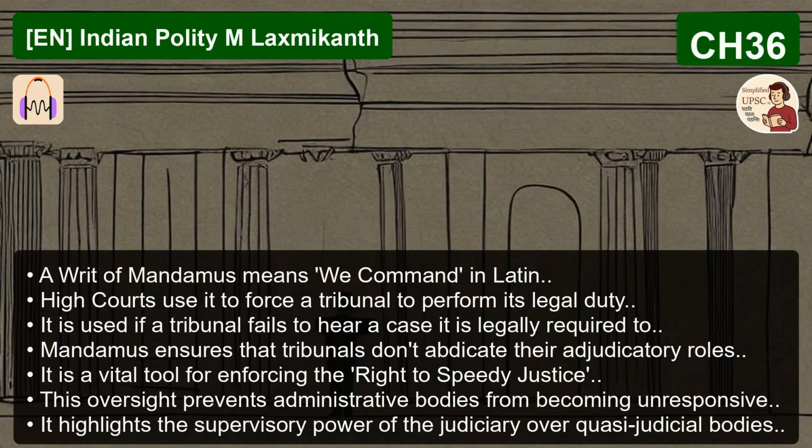It ruled that the power of judicial review, the power of higher courts to review the decisions of all lower courts and tribunals, is an integral part of the basic structure of the Constitution. And what that means is that this power is immune from amendment. It can't be taken away. So the L. Chandra Kumar ruling basically took the principle from Kesavananda Bharati that Parliament can't destroy the basic structure and applied it directly to the system of administrative justice.